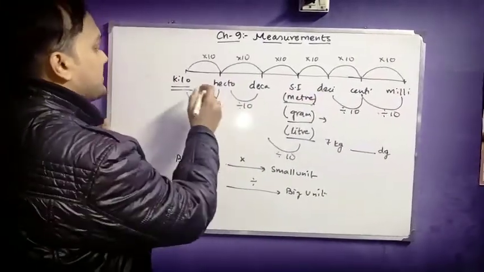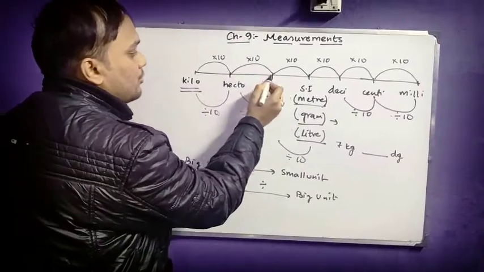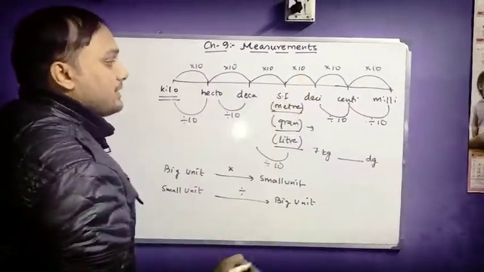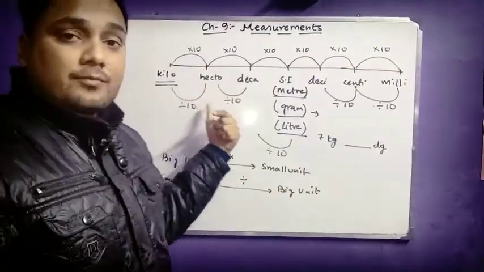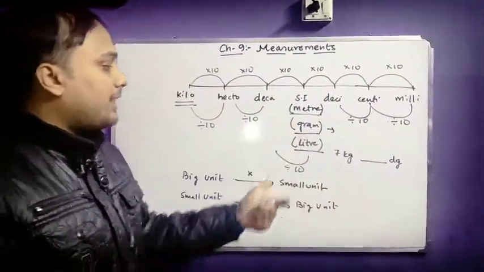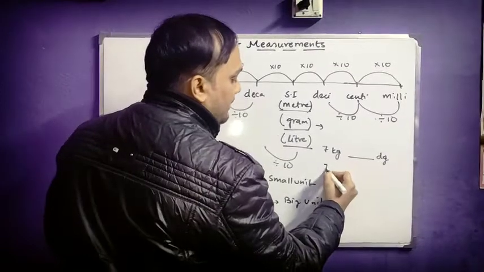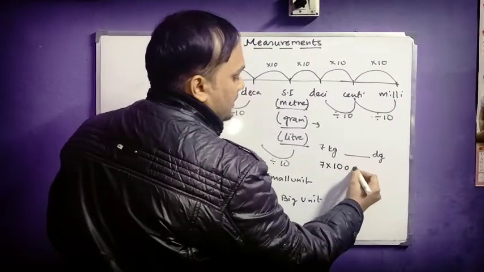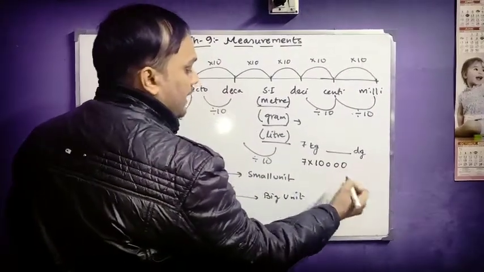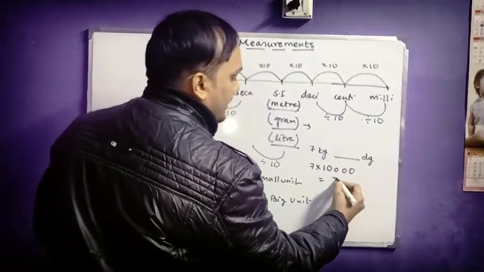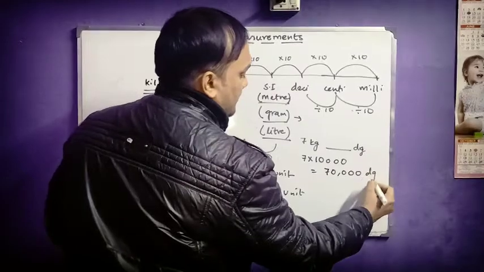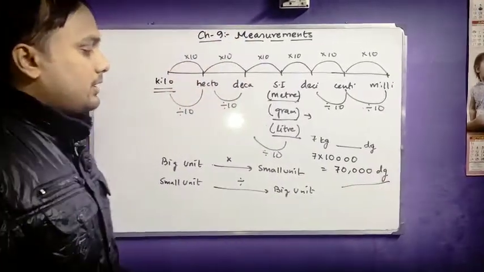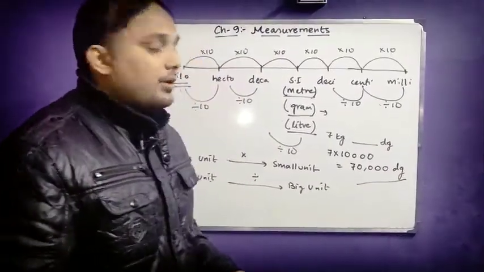That means how many steps are there? 1, 2, 3 and 4. That means I'm going 4 steps to that side. Which side? From bigger to smaller. So it will be multiplied by 4 zeros along with 1. That means it will be multiplied by 10,000. That means my answer will be 70,000 decigram. So this is how you have to convert.